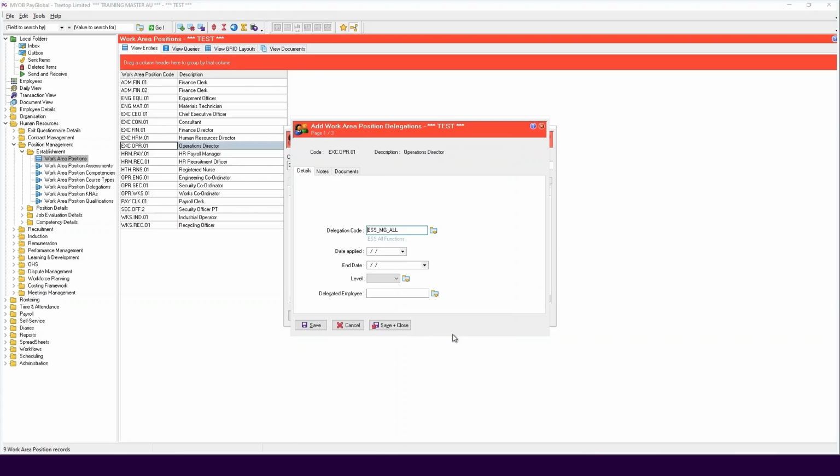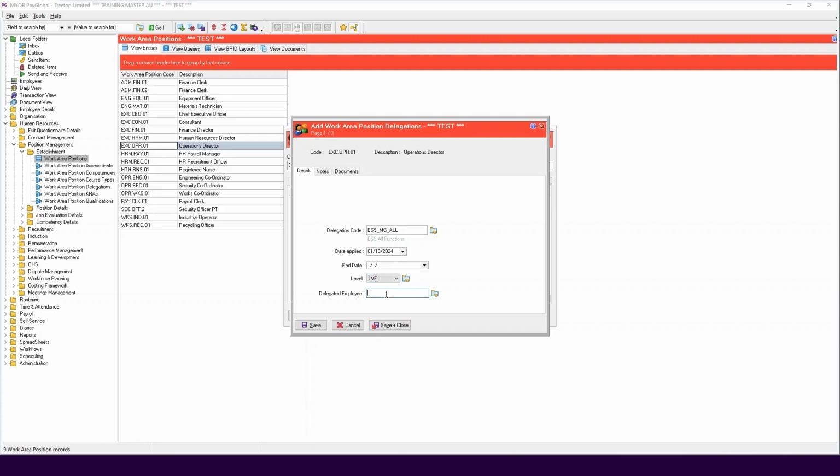Click Select. Enter the date applied, or the start date, for the delegation and an end date if required. This would be used if someone was on leave until the end of October, in which case we would enter the 31st of October. We will leave the end date blank. In this example, our setup has a level field, which we will assign leave. However, not every database has it set up this way, and other options may apply.